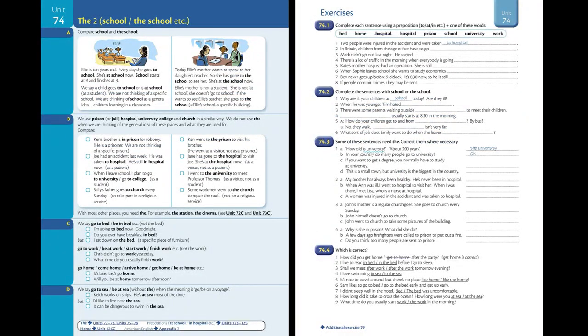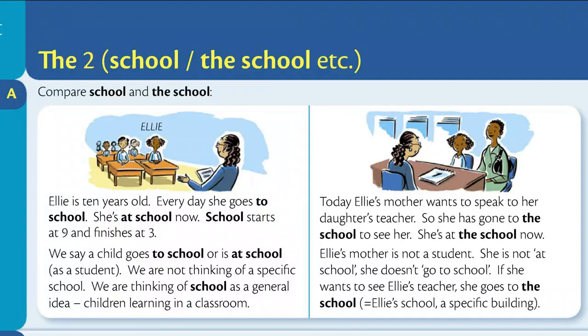Unit 74. The, to, school or the school, etc. Section A. Compare school and the school. Ellie is 10 years old. Every day she goes to school. She's at school now. School starts at 9 and finishes at 3.